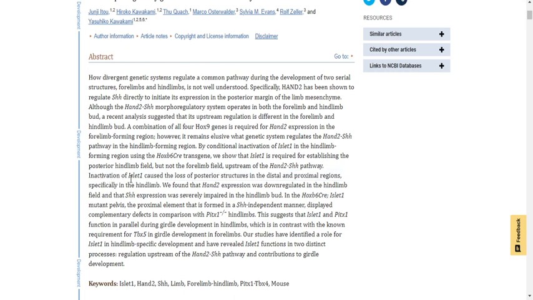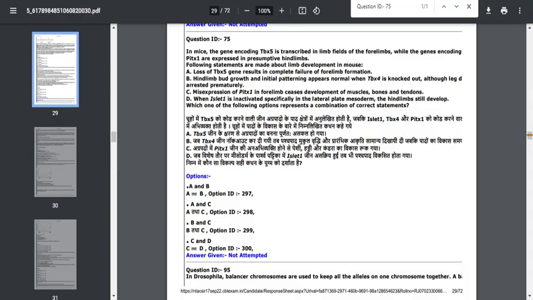If you inactivate the Islet 1 gene, it will cause a loss of posterior structure, in the distal as well as proximal region, that is, it will lose the hind limb. But what is the option they have given over here? They said that when you inactivate this gene, the hind limb still develops. That's why these two options are given as incorrect. So this option also cannot be challenged.